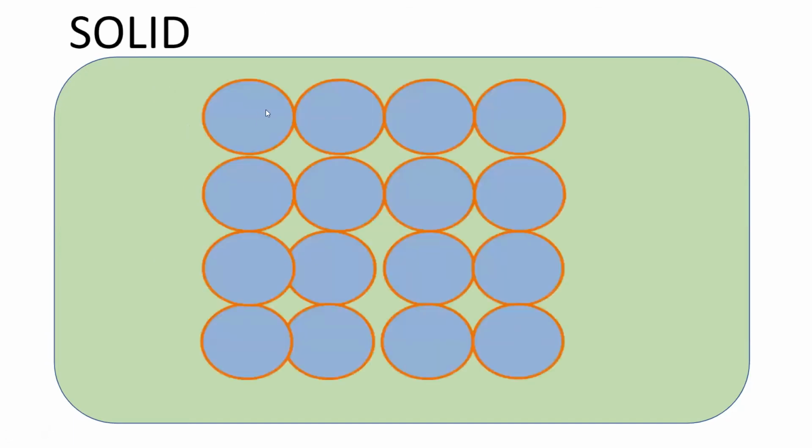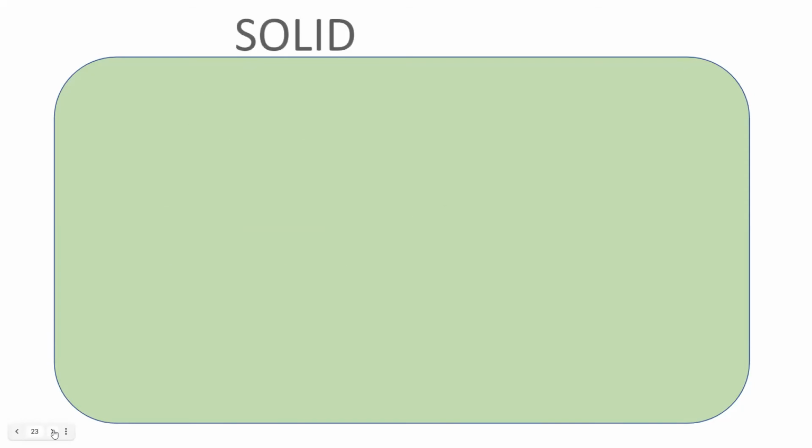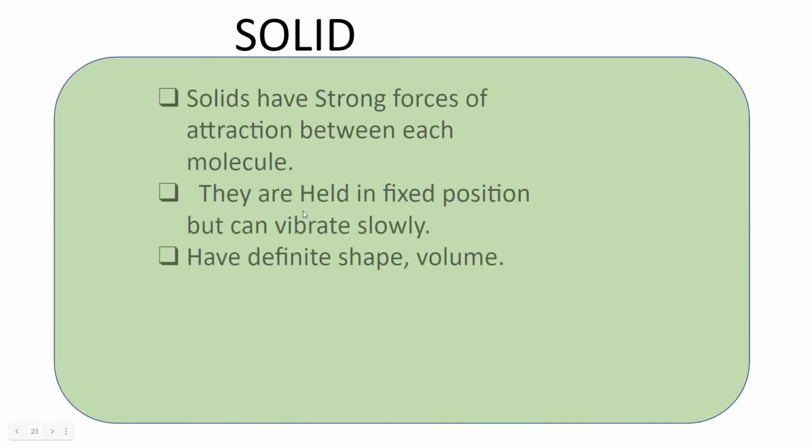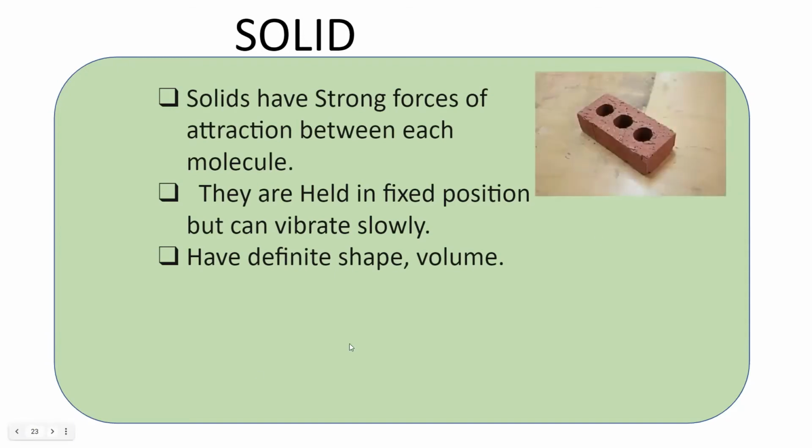Here they're going to move back and forth, but still they will be in this area. So this is what solids are. They have a definite shape and volume, so their shape and volume don't change by themselves. We have to do something to change their shape. So these are some properties of solids. Does it make sense to you guys? Here's the brick, and I have given them position. So Leo and Z are going to stand here for doing great in my class.